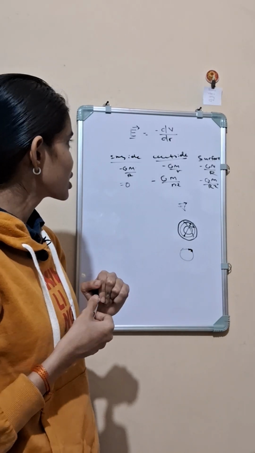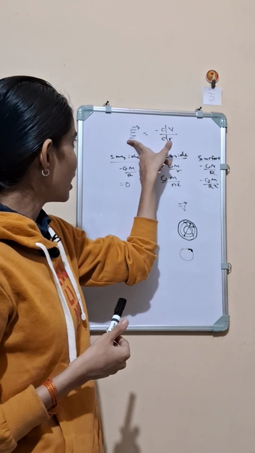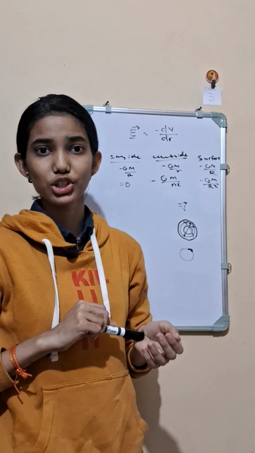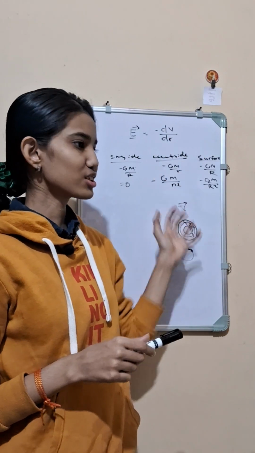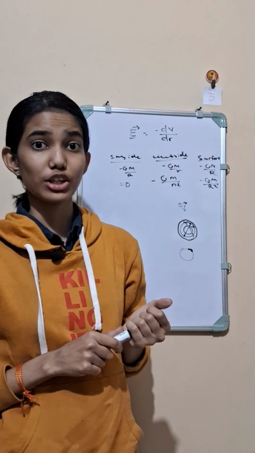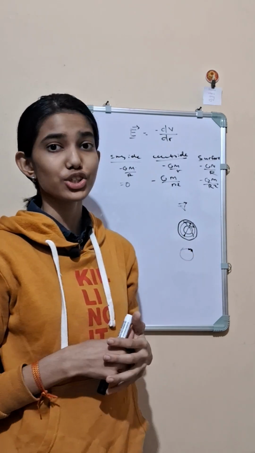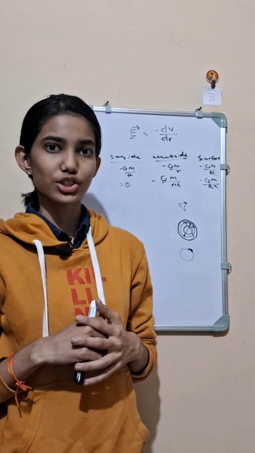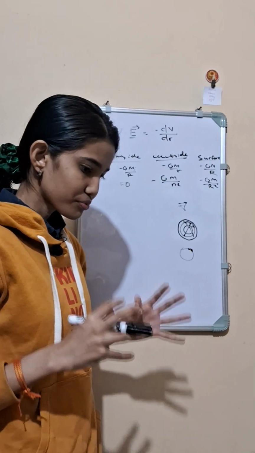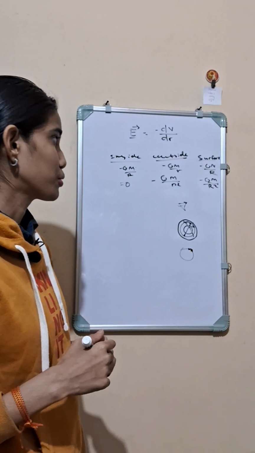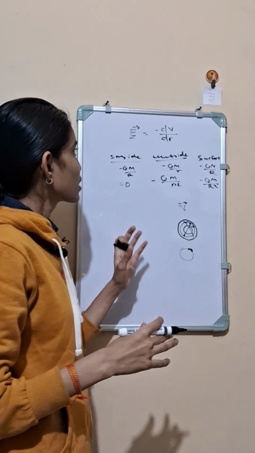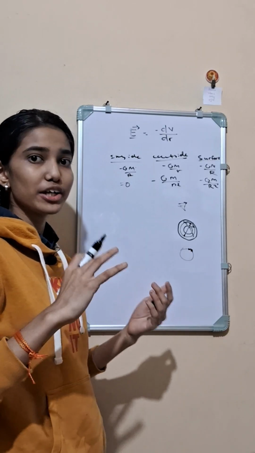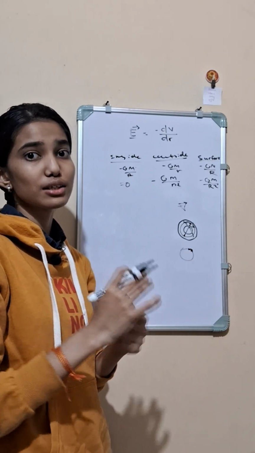So in the next lecture, here I have written field equals negative gradient of potential. These things are also seen in the case of electrostatics. So in the upcoming lecture, I am going to compare gravitational potential and field with electrostatic potential and field. For today, I have homework for you: to calculate the potential due to a spherical shell containing some charge q.